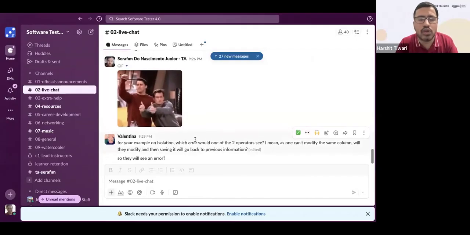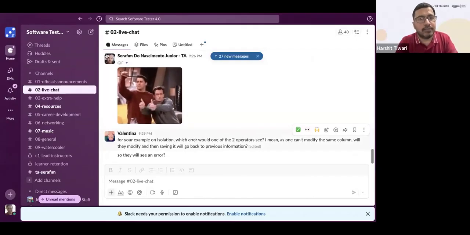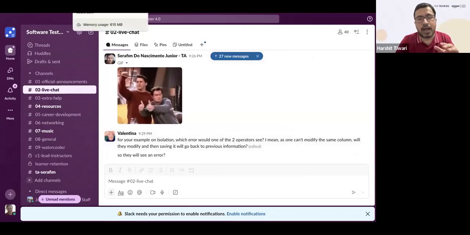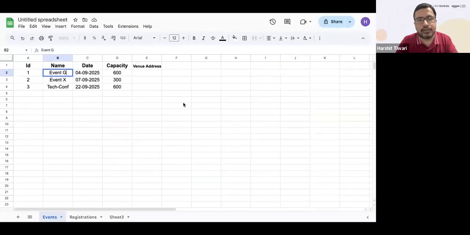So will they see an error? No, Valentina, they'll not see an error. There can be 100 queries in the queue. Let's say my query is here, so query one, then there's query two, and after that you have query three. Multiple people are writing queries, so it's all in a queue, and one by one it will be executed.